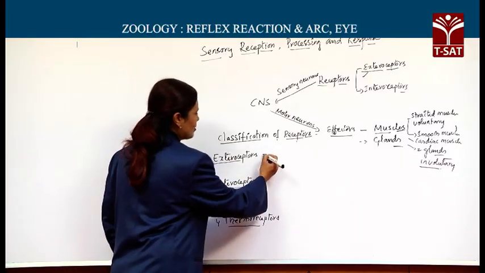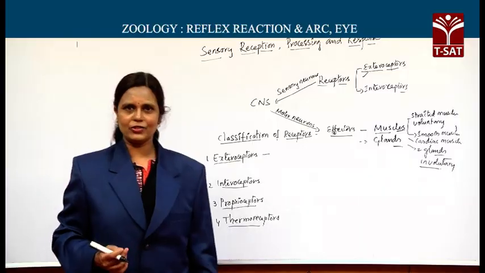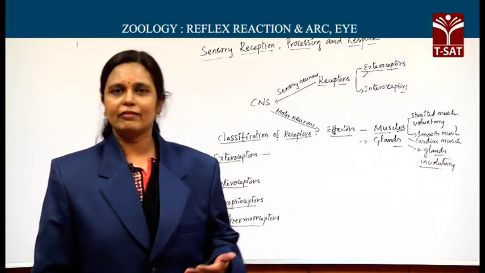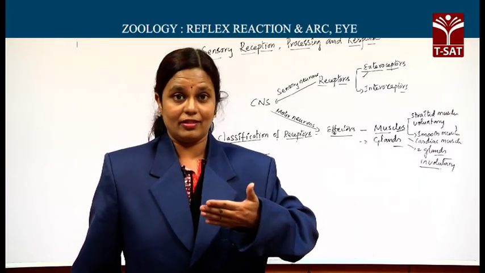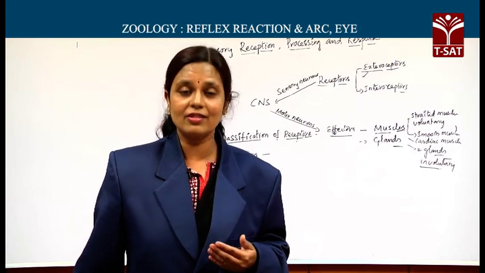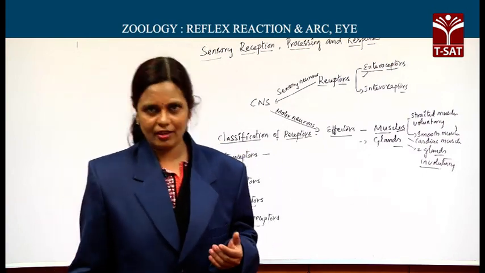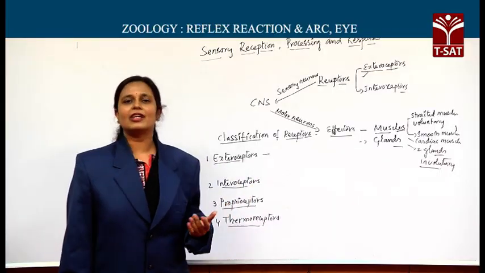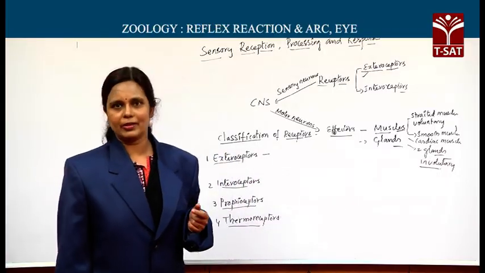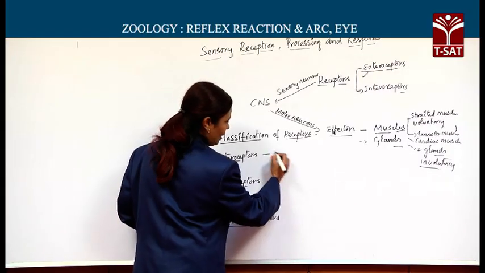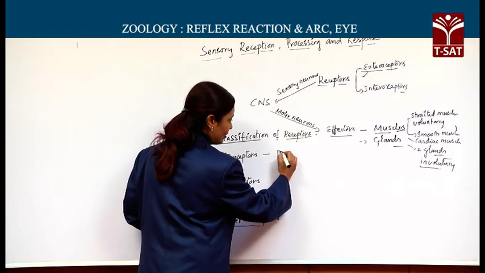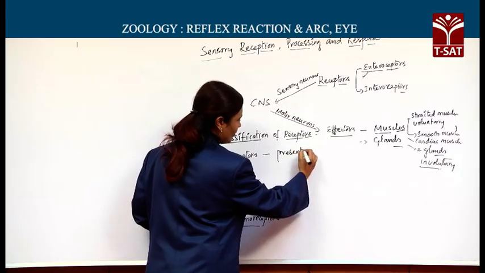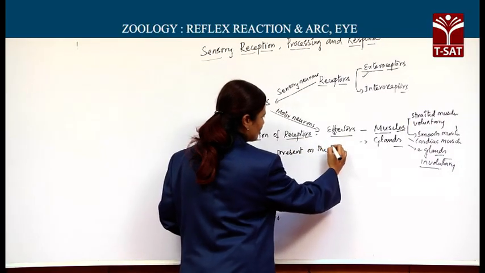But exteroceptors, why do you call them so? Because they lie very close to our body surface, means they are on the body surface or close to the body surface. So, they are specialized in receiving changes in the external environment.